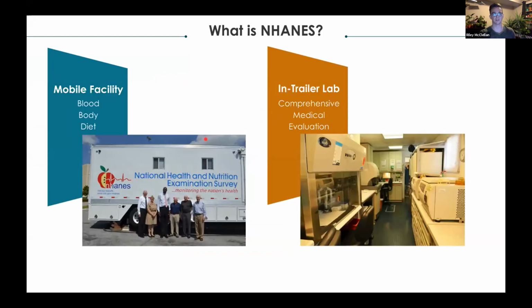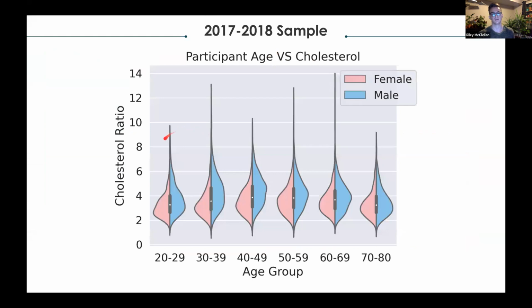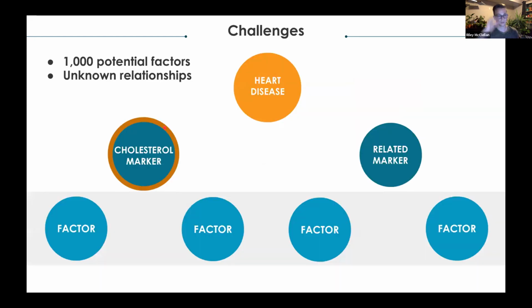Well, NHANES is the National Health and Nutrition Examination Survey. Sponsored by the government, it goes around collecting detailed, comprehensive medical evaluations, and it saves that information for research. Our sample population is aged 20 to 80 and is pretty evenly spread between male and female. We have a cholesterol ratio on average between 3 and 4, which is a healthy number. That's what we would like to see for everybody. But we do have some people that fall above this 5 range, which is where you have an increased risk for heart disease.